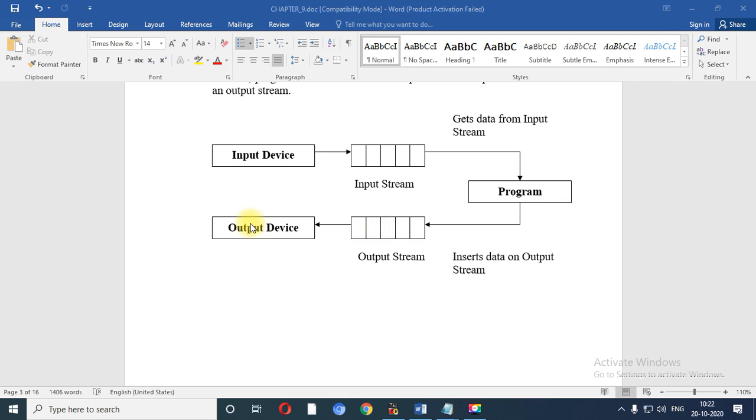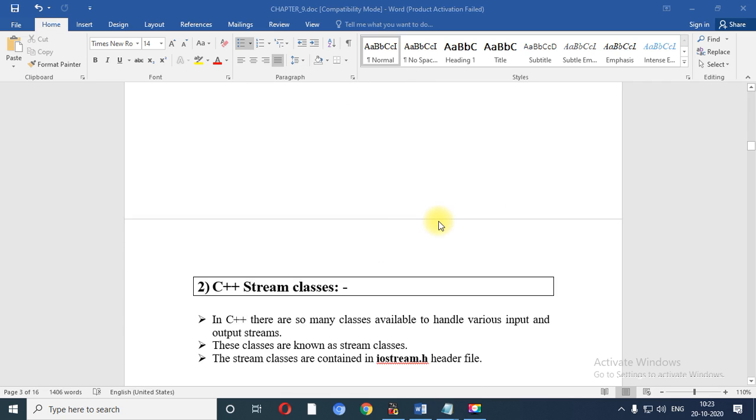So in this way you can use the C++ stream classes, which are divided into two types: number one, input stream, and number two, output stream. Input stream is nothing but a collection of bytes. Using an input device, you are able to input data into the input stream. Then you can write the program with the help of the input stream. After the program, when you compile, it inserts data into the output stream, and from the output stream data is displayed on the output device. So this is a figure related to the C++ stream.